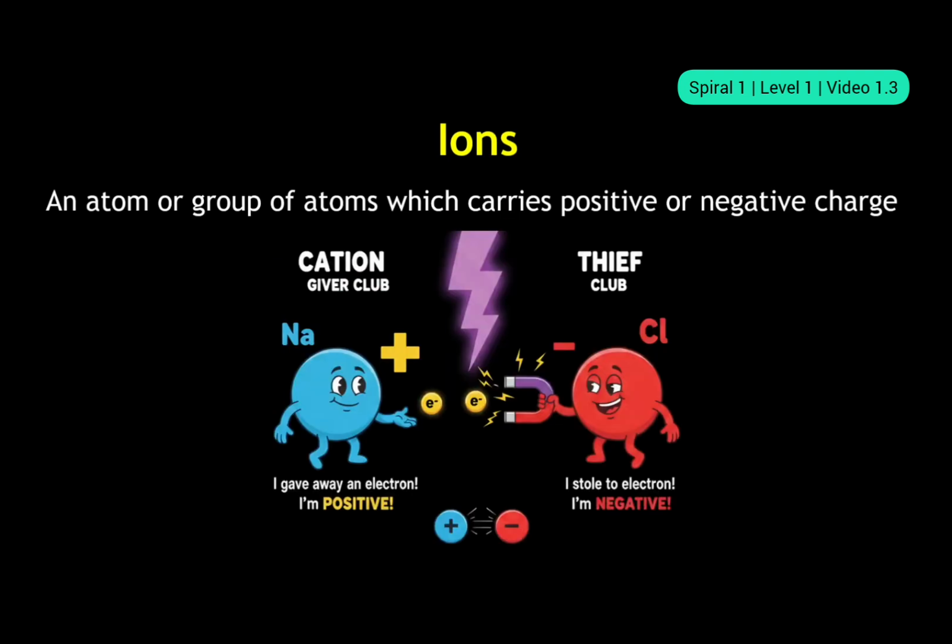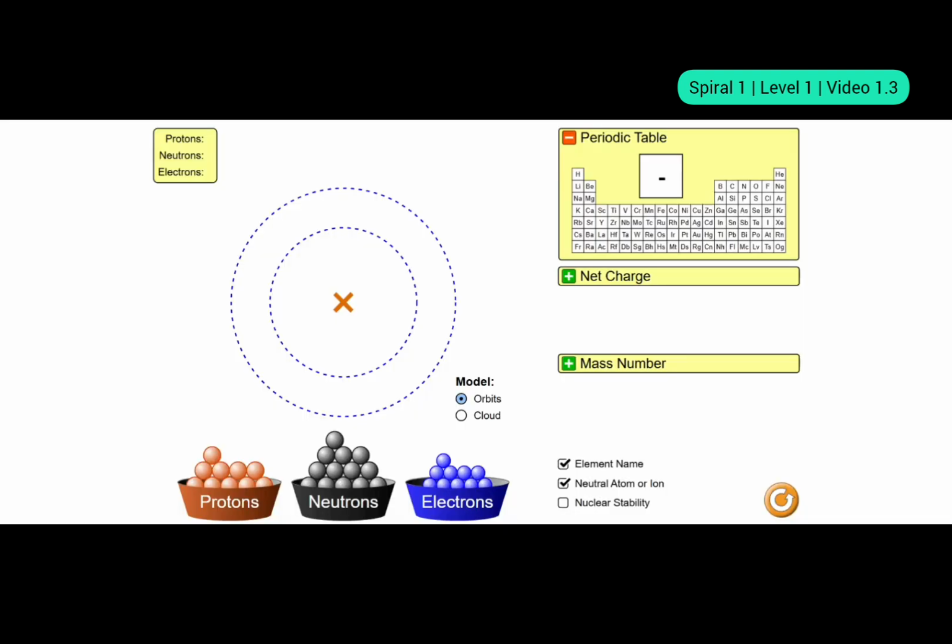So what are ions? Ions are an atom or a group of atoms. It can be either a single atom or a group of atoms which carries a positive or negative charge. So the givers are known as cations and they carry positive charge. We have already discussed this. And the thieves are known as anions, who steal the electrons from someone else. Okay. So let's see a few basic examples in our virtual lab so that you may understand it a little more. All right. So now we will see what ions are. I just want to show you the cation, the anion, why that is happening and all that. Just the basics.